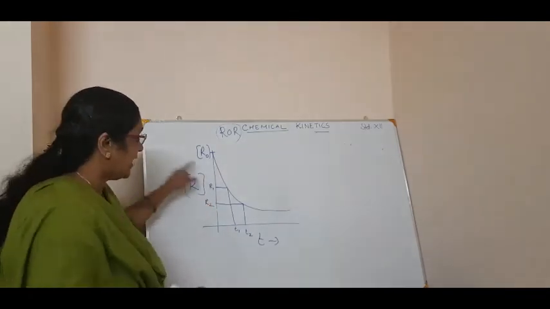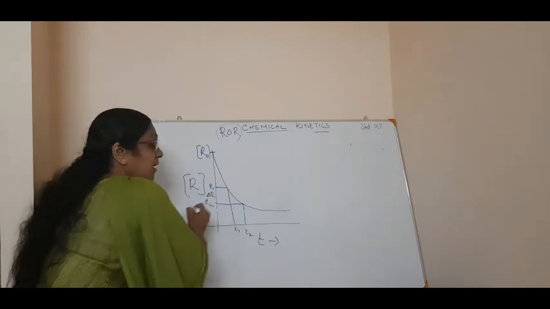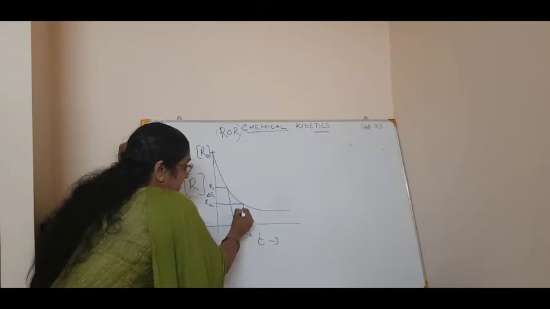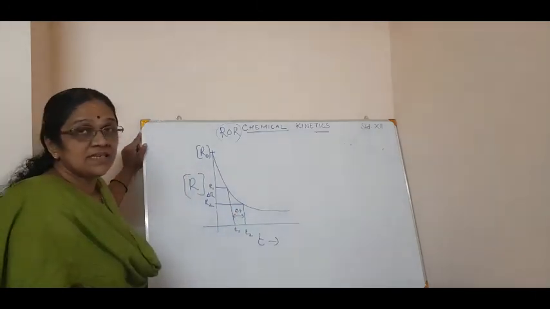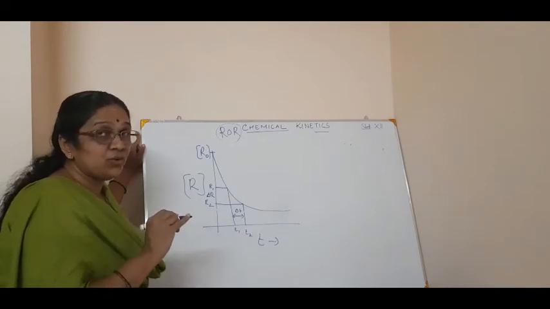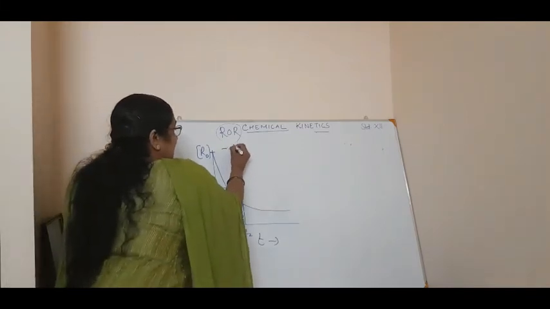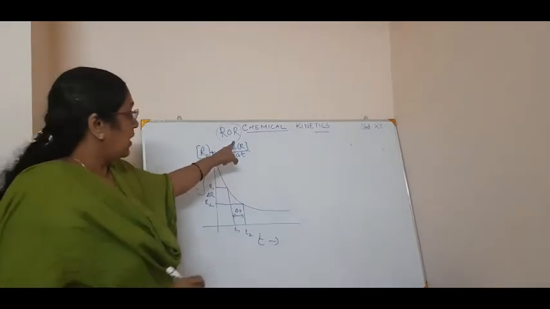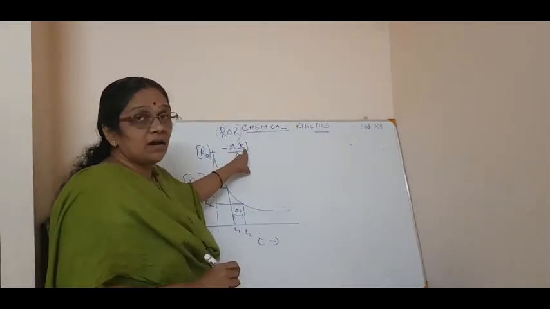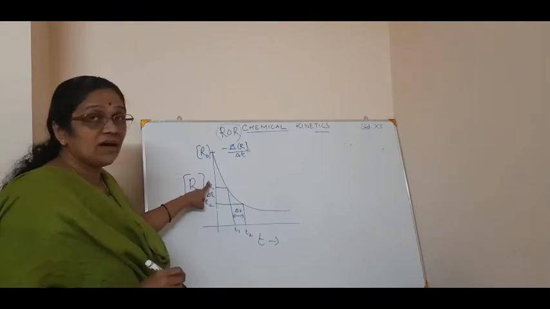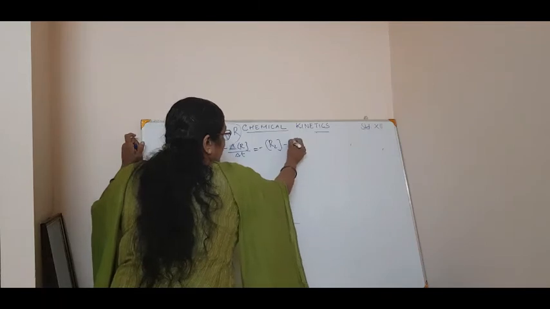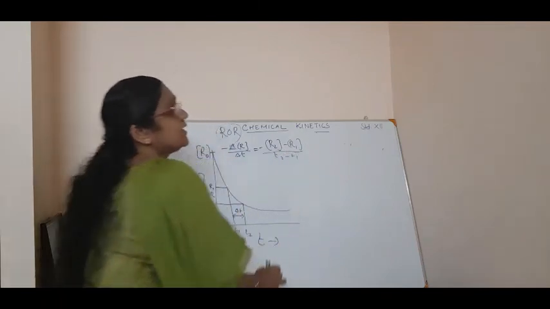Now what is R2 minus R1? That is delta R. Correct? Now what is T2 minus T1? The difference. That is delta T, isn't it? Now what is the average rate of reaction? You know, for the reactants it is minus delta R by delta T. Now in place of delta R you can have the value R2 minus R1. Can I write that? Yes, that is R2 minus R1 divided by T2 minus T1.